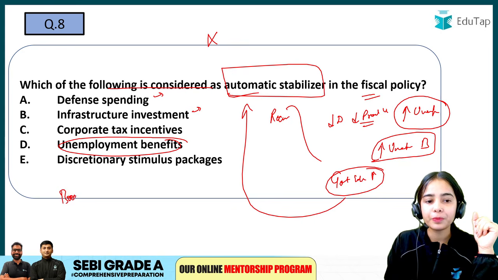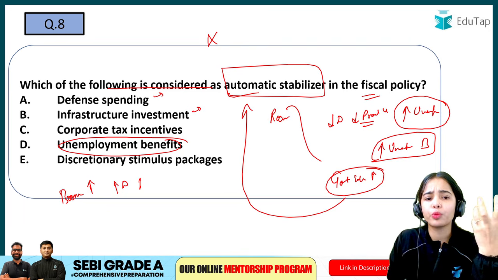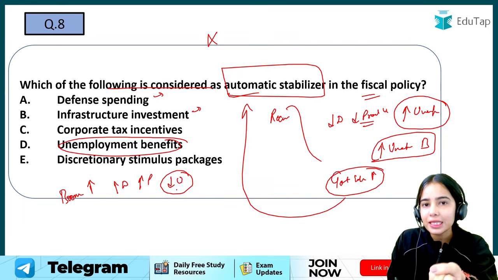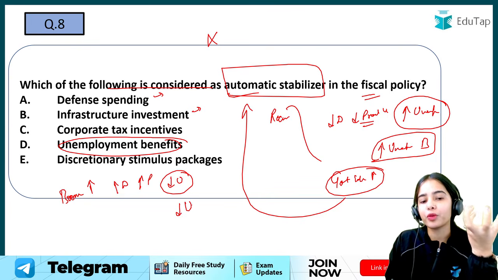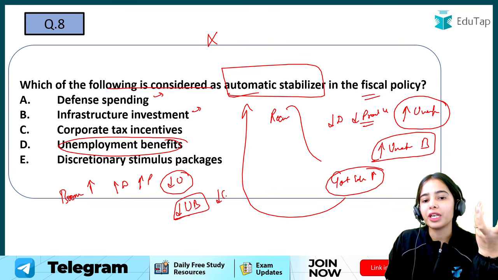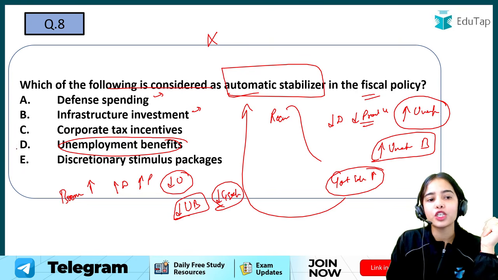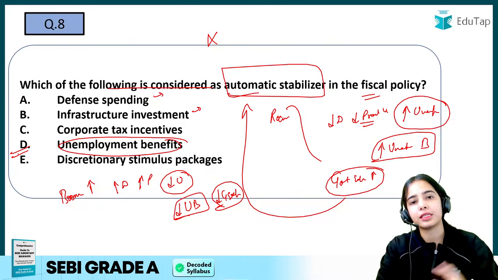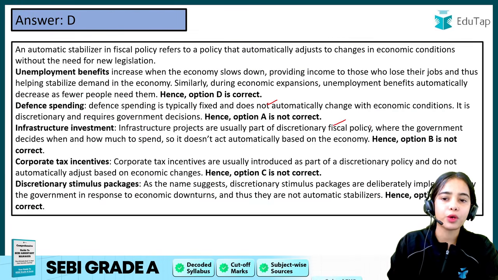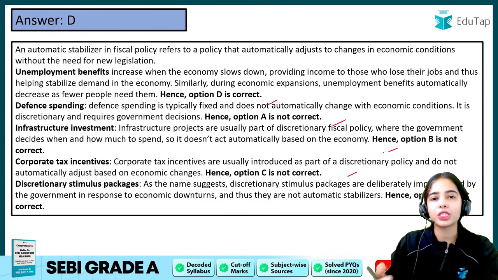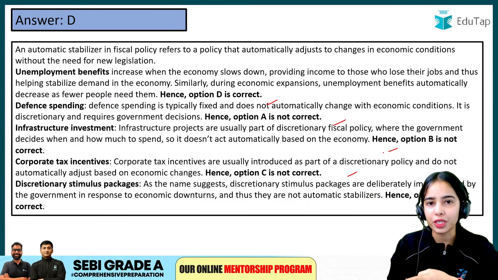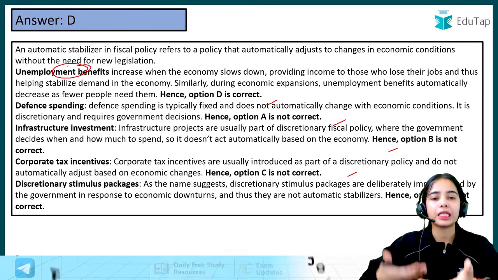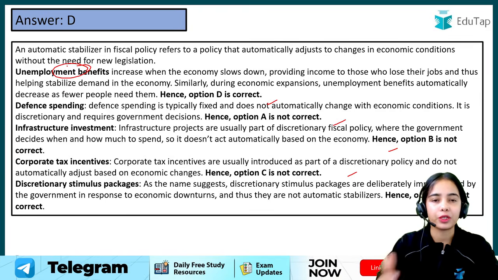When the boom is coming, demand is more, production is more. With more production, more employment is there, so unemployment is less. With less unemployment, fewer people are provided with unemployment benefits, so the government expenditure will decrease automatically. So unemployment benefits are automatic in nature. They are an automatic stabilizer in the fiscal policy. You can read more about the other options also. The other options, like defense spending and infrastructure investment, are deliberate. But the unemployment benefits automatically affect and stabilize the economy.